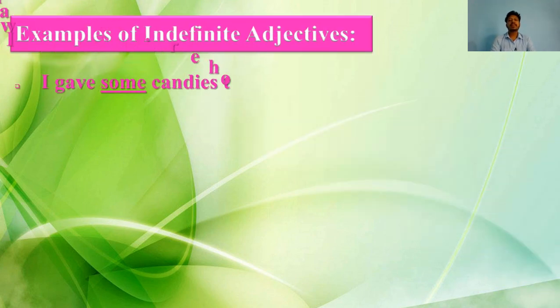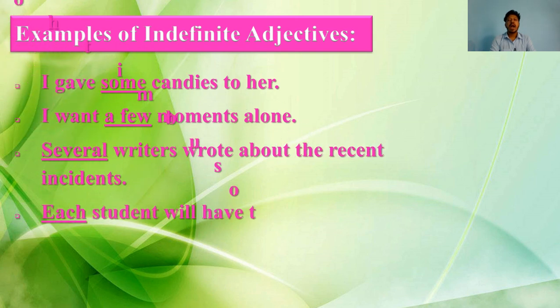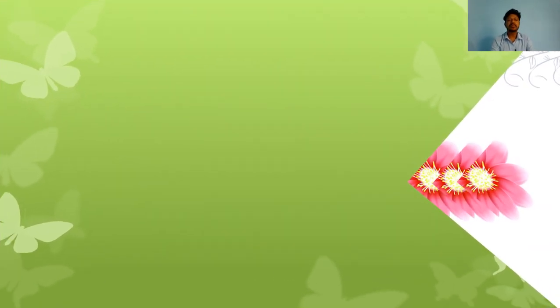So here are some examples of indefinite adjectives. I gave some candies to her. Here some is an indefinite adjective. I want a few moments alone. Here a few. Several writers wrote about the recent incidents. Here several. Each student will have to submit homework tomorrow. So here each is an indefinite adjective.